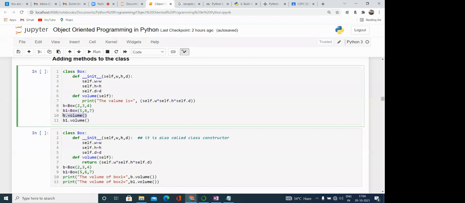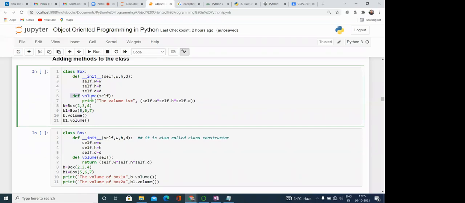While we are calling this method, we are performing the operation on the values associated with the object b. self.w means 2, self.h means 3, and self.d means 4. Similarly, with b1.volume, self is pointing to b1, so self.w means 5, self.h 6, self.d 7.